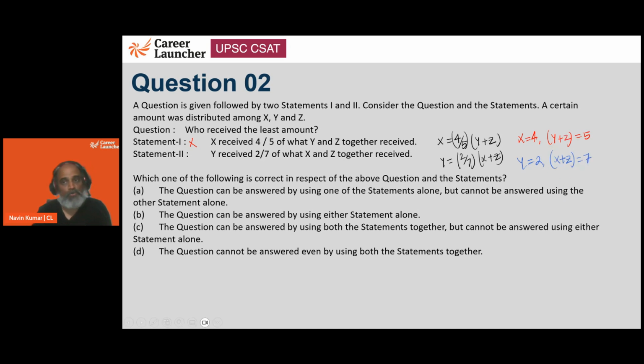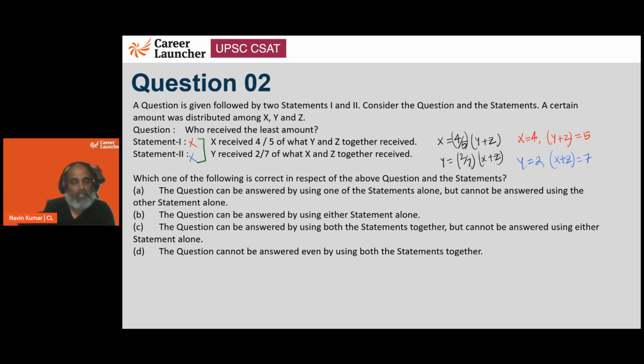So y gets 2, x plus z gets 7, means one of x or z will get 1. Sorry, 1 among X or Z, it's going to be 2. The other one is going to be 5. It could be 3 or 4. So a lot of possibilities, right? So which one is the smallest from here? Do not know. 1 among X or Z can be 1 as well, right? So we can't answer using the second statement as well.